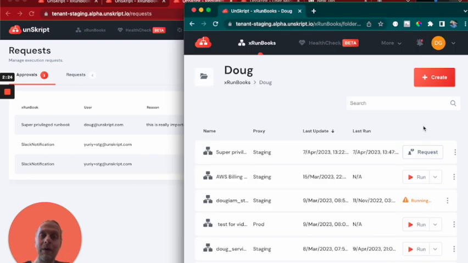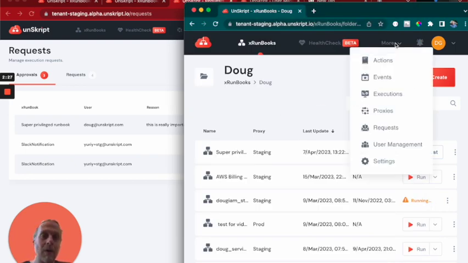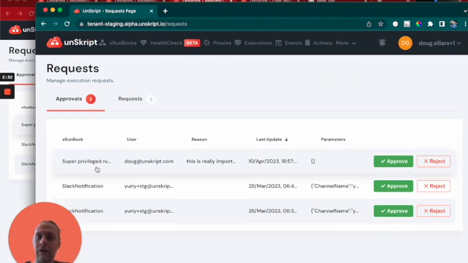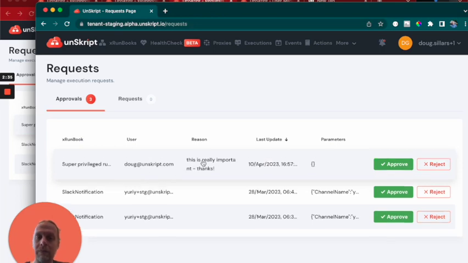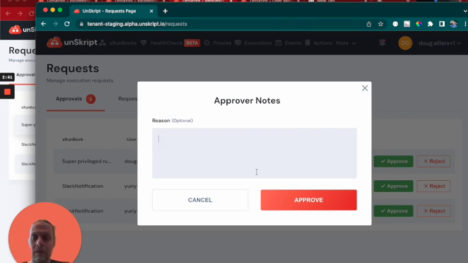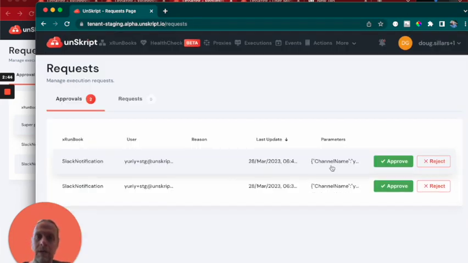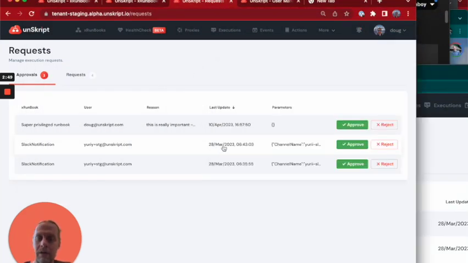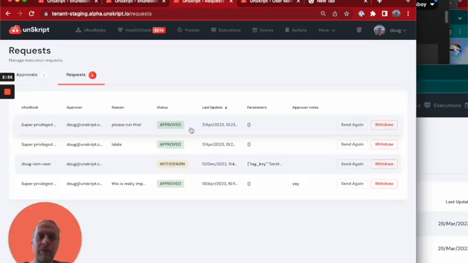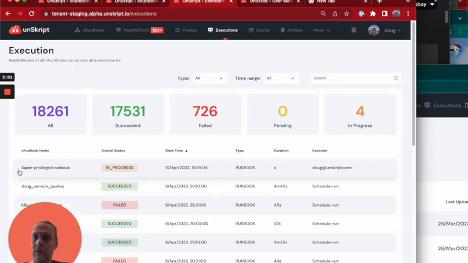So I just happen to have an account over here that has access to that. So we can come over here to requests, and we can see that Doug at Unscript has said, hey, can you do this? It's really important, thanks. And I can either approve it or reject it. So if I hit approve, yep, yay. Now it is off running, right? We can now come over here and see that request was approved. If we come to the executions, we can now see that Super Privileged RunBook is in progress and is running.